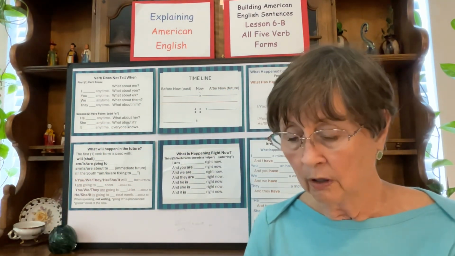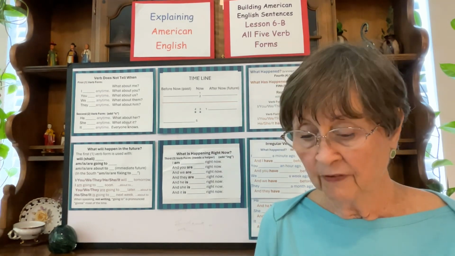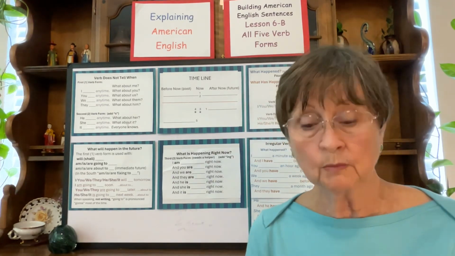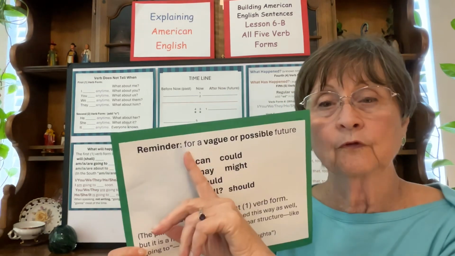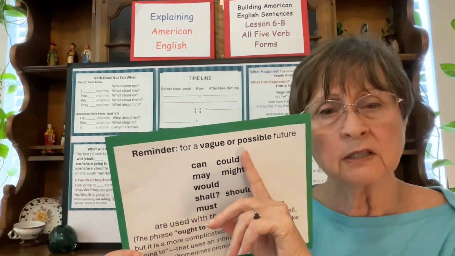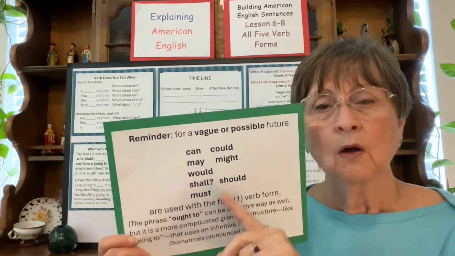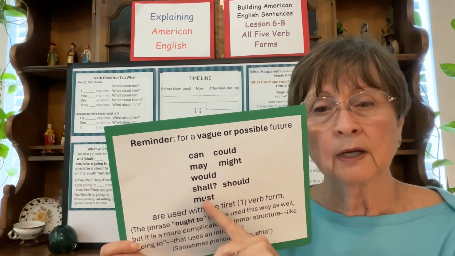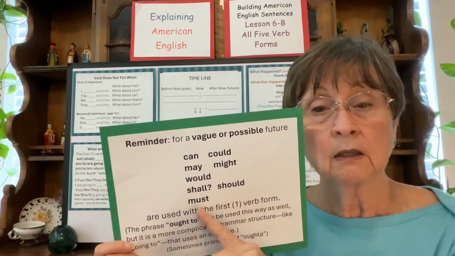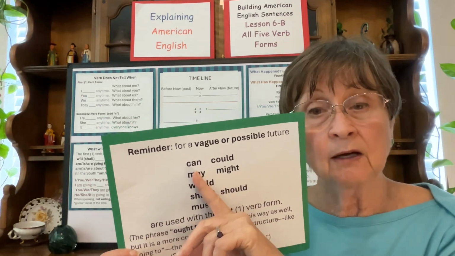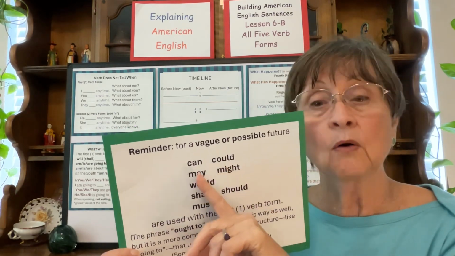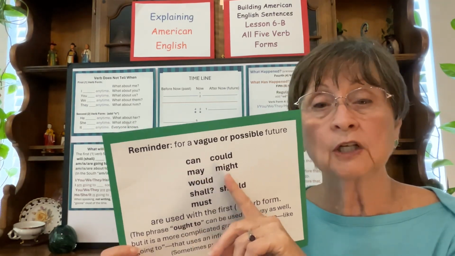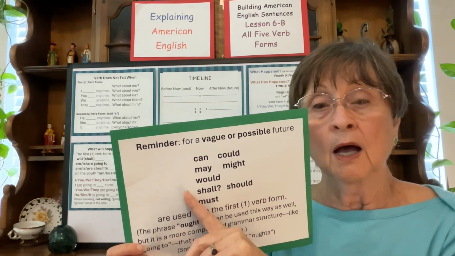Now I want to talk a little bit about a vague future, which we've mentioned before, but I want to review it quickly. For a vague or possible future, we put another word instead of will. We can say, I can go, he could go, they may go, she might go, I would go.